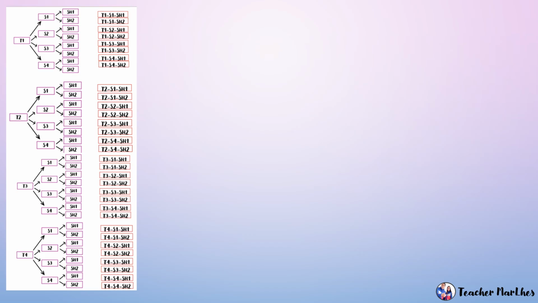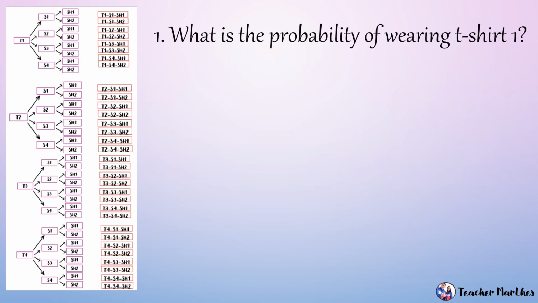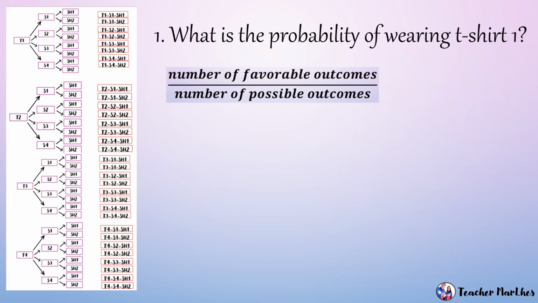Using the diagram or the tree diagram of outfits, so let's answer question number 1. What is the probability of wearing t-shirt number 1? So we will use this formula, number of favorable outcomes over the number of possible outcomes. So for wearing t-shirt 1, ilan ba dito yung t-shirt 1? Since itong nasa baba ay t-shirt 2, t-shirt 3, t-shirt 4, dito tayo sa taas magfo-focus. So of course, lahat ito ay t-shirt number 1.